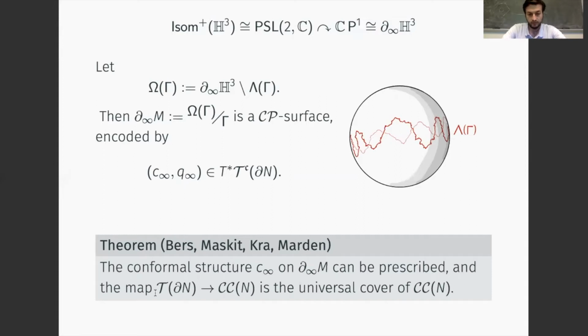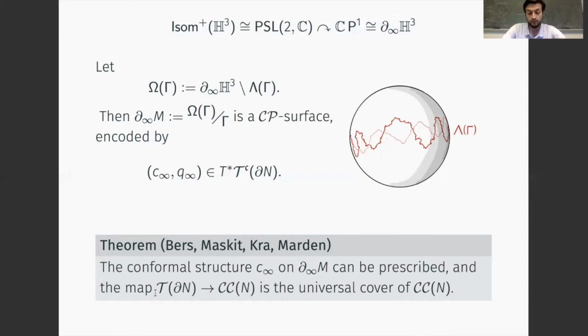The resulting map from Teichmüller space to the deformation space of convex cocompact structures turns out to be the universal cover of the deformation space itself. When the boundary of the manifold is incompressible, this map is actually a global homeomorphism. So this is very briefly what concerns the structure of the boundary at infinity of our manifolds.